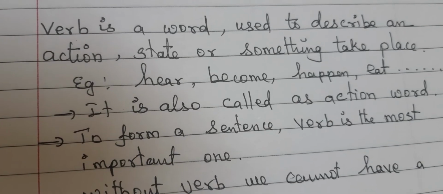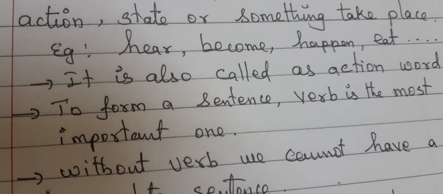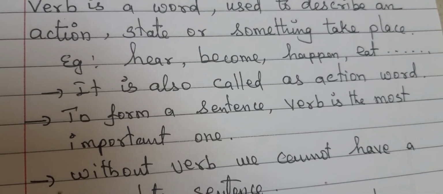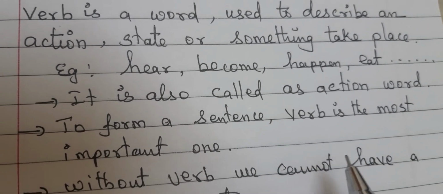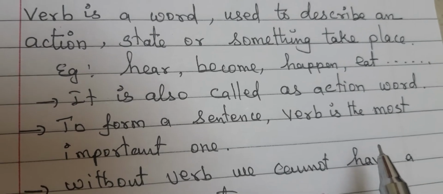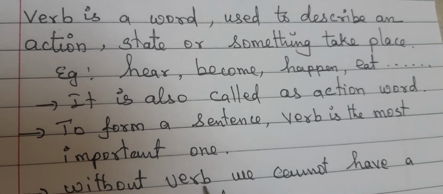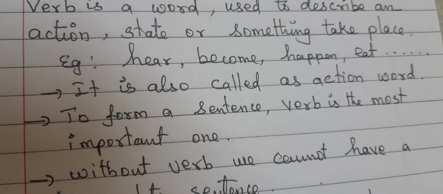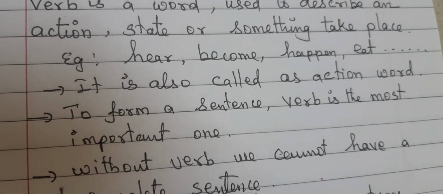A verb is also called an action word. To form a sentence, the verb is the most important one. Without a verb, we cannot have a complete sentence, or we cannot get a complete sense in a sentence.